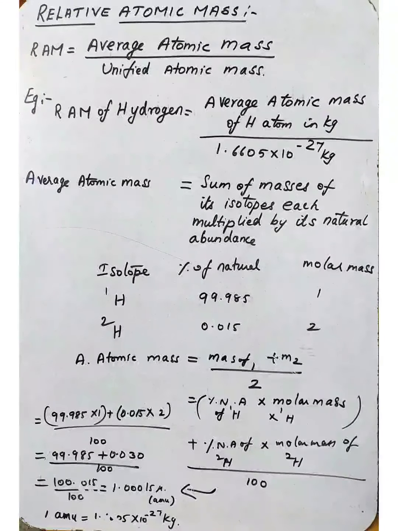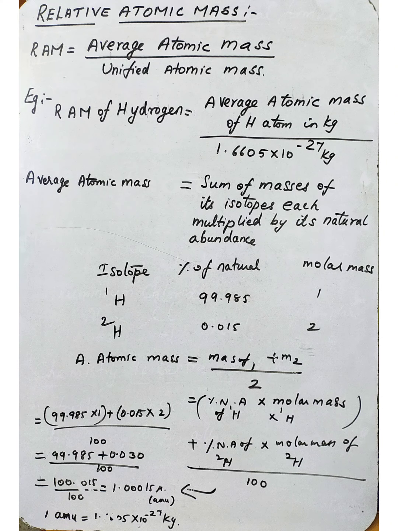If you want to find the average atomic mass of one atom, it is the sum of the masses of that atom's isotopes, each multiplied by its natural abundance.